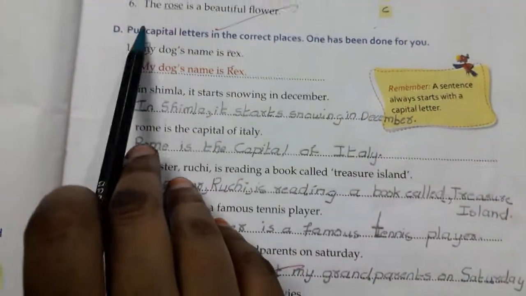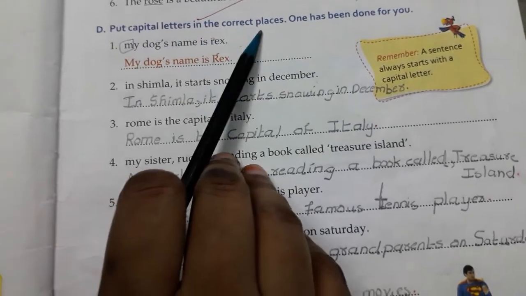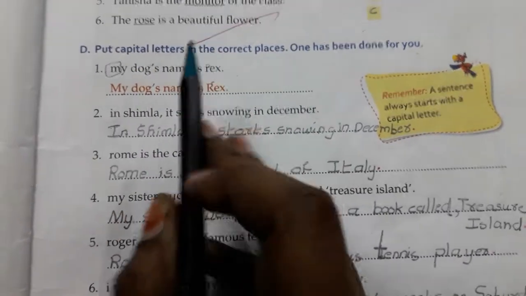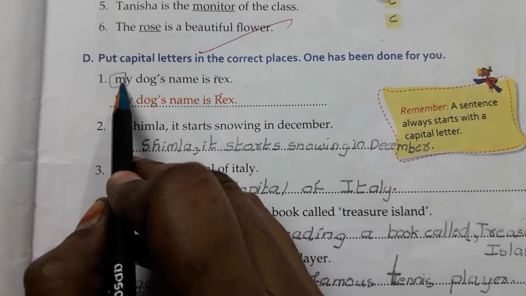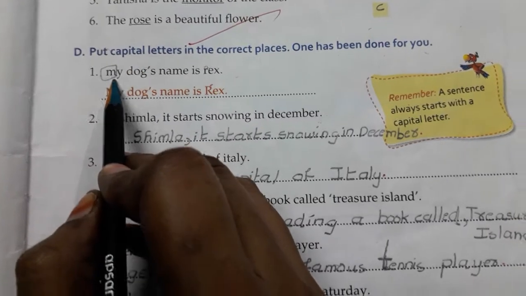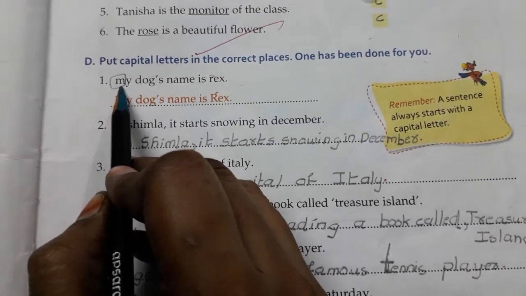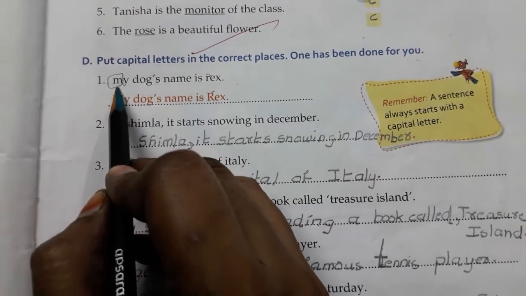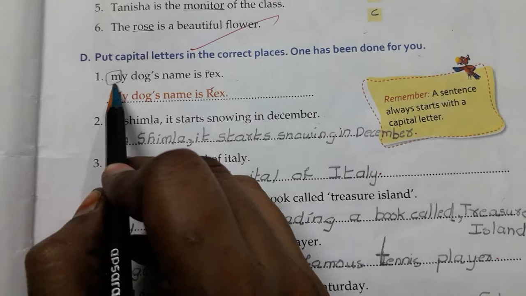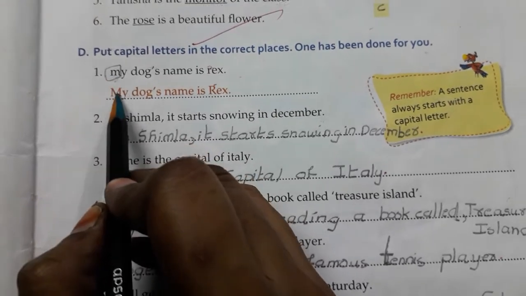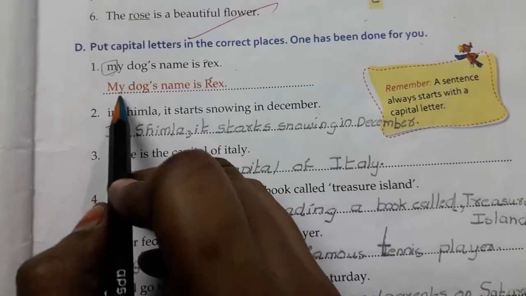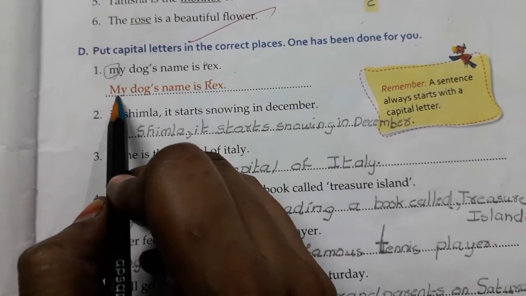And next, put capital letters in the correct places. One has been done for you. Here, my dog's name is Rex. What do we have to do? The first letter in the sentence should always be a capital letter. Wherever it is, the first letter in a sentence should be a capital letter. Whatever it is, common noun or proper noun or anything, the first letter should be a capital letter.